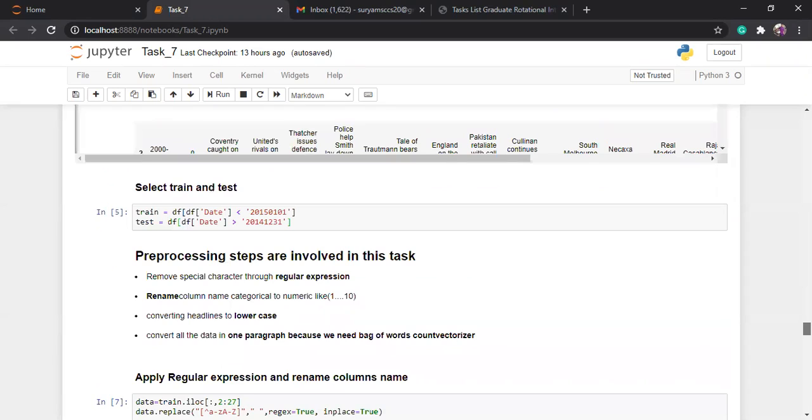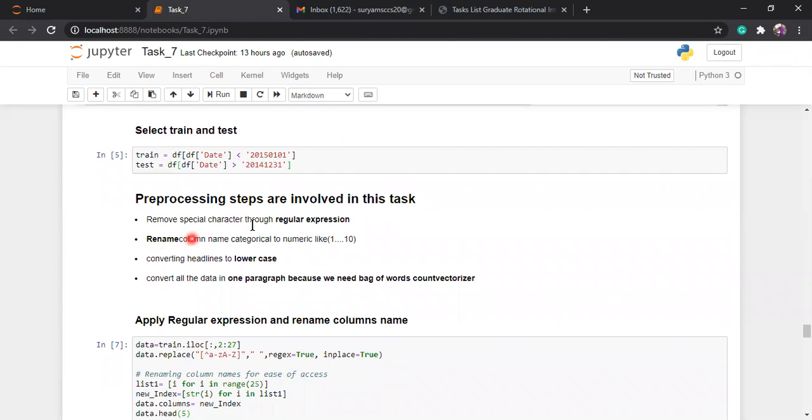After I download the data set, I can pre-process my data, because data cleaning is very important in machine learning or deep learning, any problem. Data cleaning is very important and necessary. The pre-processing step involved in this task is removing special characters, that means punctuation, question marks, exclamation symbols. These are special characters, not necessary for my predictions, so I want to remove them. How will we remove them? You can use regular expressions.